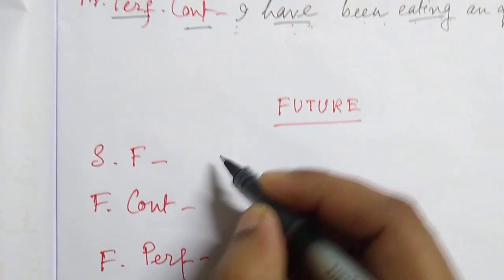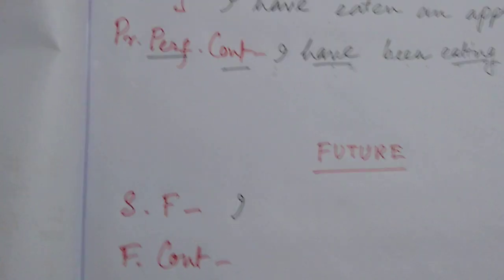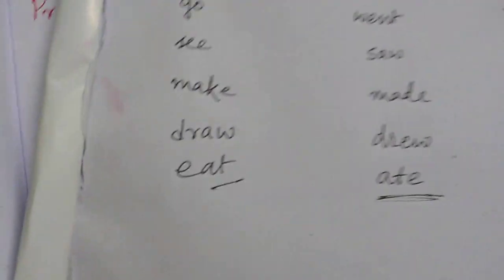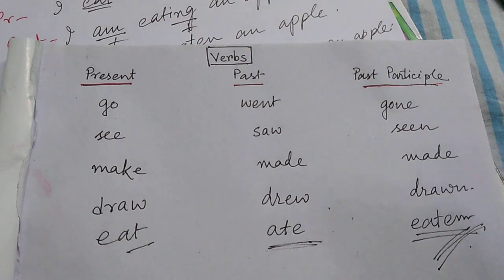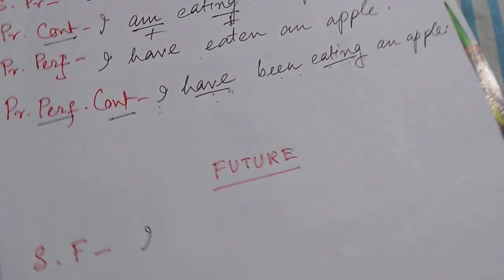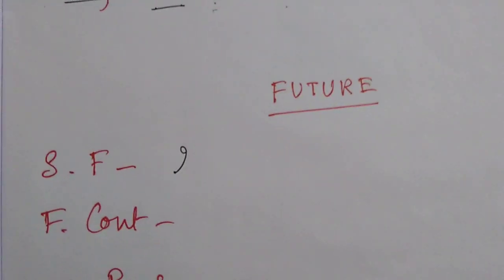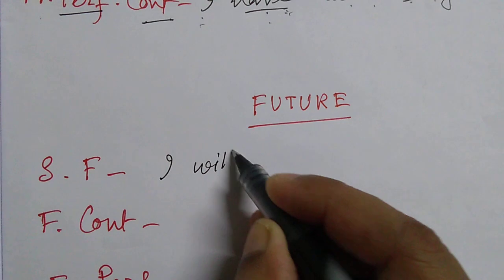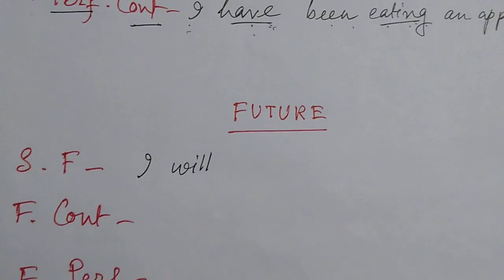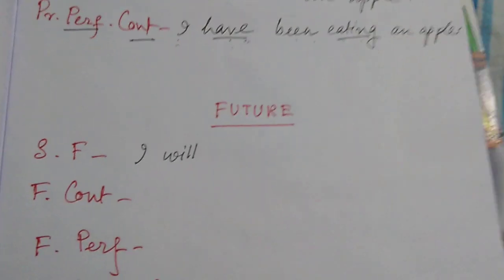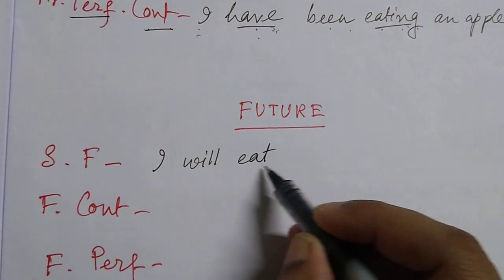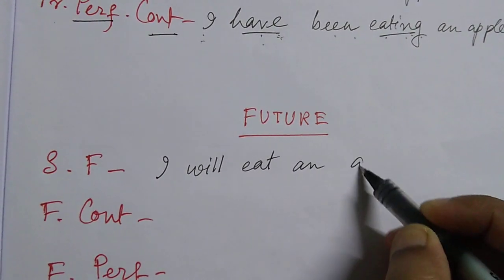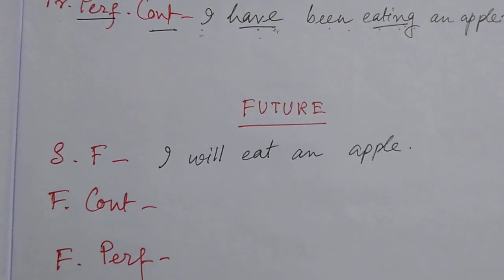Simple future. I know how to do it, write the verb. Because in verb forms, look at this. There is present, there is past, there is past participle, but there is no future. That is why we are going to use will to depict future. We must use either will or shall. According to your subject, you have to choose whether will or shall is used. I will eat. Will uses the present form of the verb. I will eat an apple. This is simple or indefinite form.